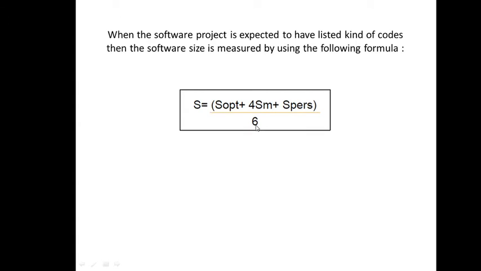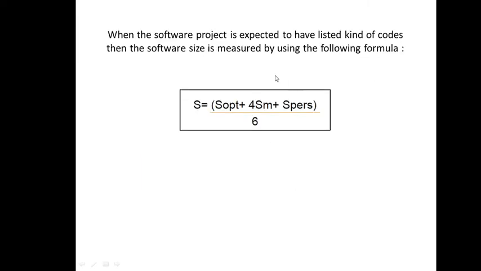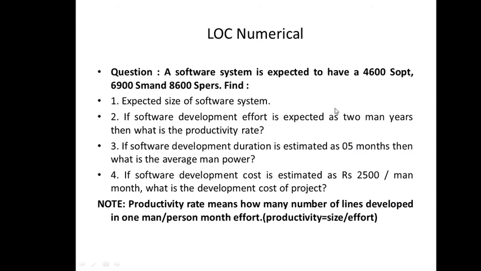It's just an expression, mathematically given by some scientists. So we'll be using this expression for size if it is given in the form of these 3, developed code, skill level. But if the size is directly given in your question, you don't require this particular part. If these 3 distinct parameters are not provided, we'll directly take it.